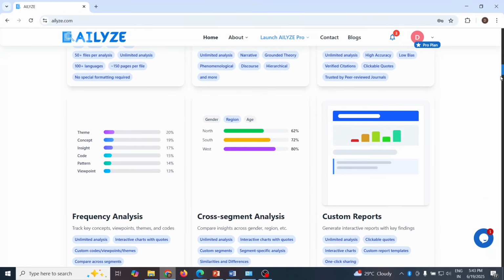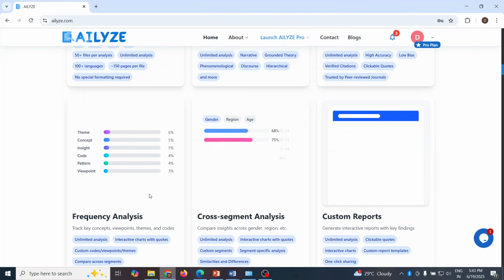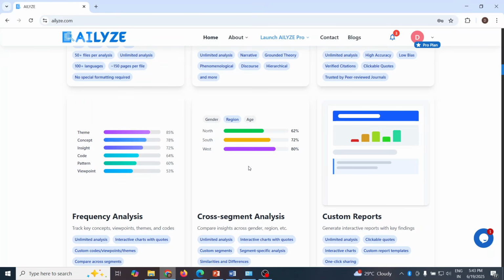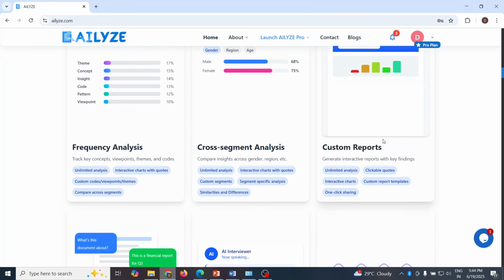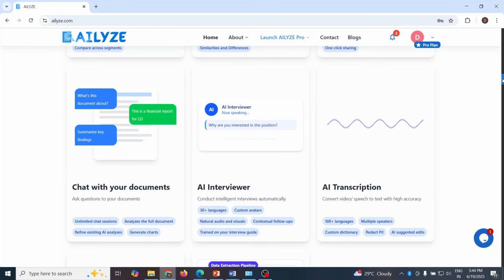Scroll. So you can see in frequency analysis, it has generated the bar chart. In case of cross-segment analysis, we can get the bar chart according to the demographics. See here, according to gender, region, and age. It generates custom reports, that is, interactive charts. Scroll. One more feature is that it can chat with the documents. We can also use the AI interviewer for our online survey. It also offers AI transcription services.